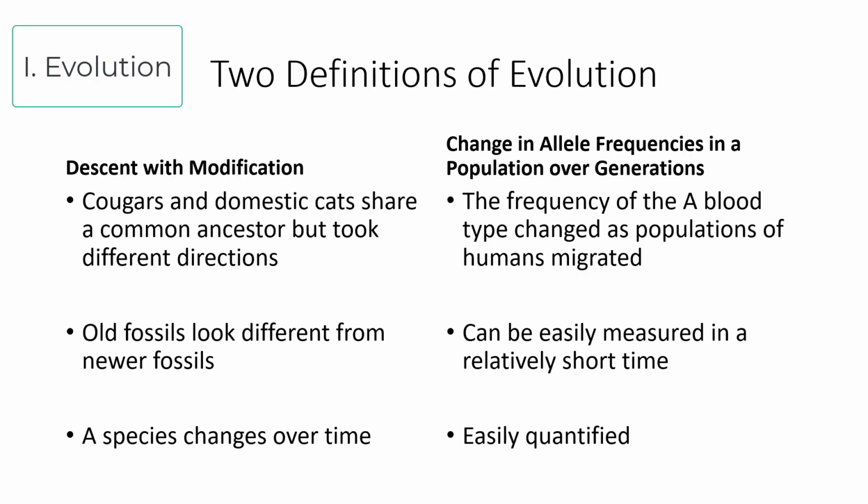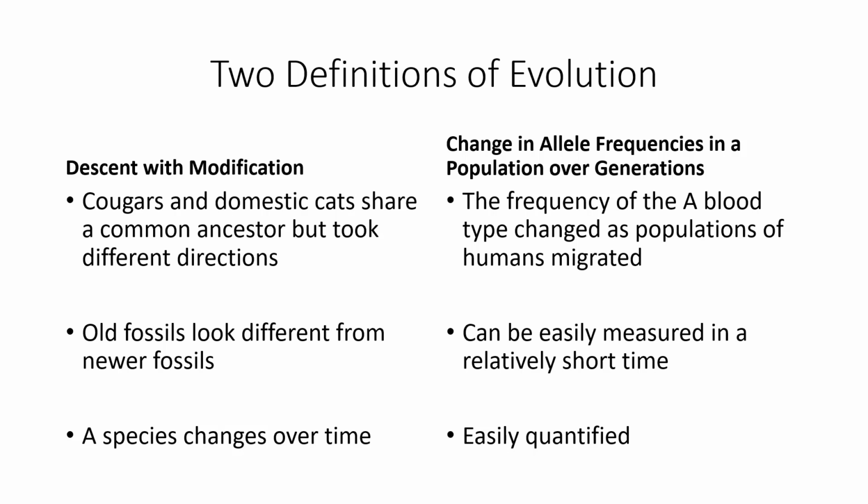2 different definitions of evolution we're just looking at here. First off is the descent with modification. Cougars and domestic cats share a common ancestor, but they took different directions. One maxed out their stealth and attack ability, the other maxed out their cuteness and ended up getting domesticated. We also know that old fossils look different from newer fossils, and that means that things are descending. Things are different now. So the idea of a species changing over time would fit into this definition of evolution.